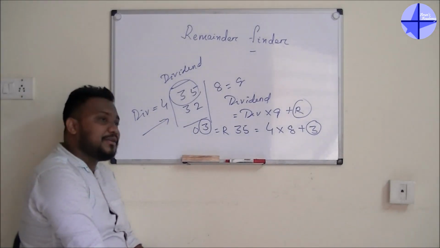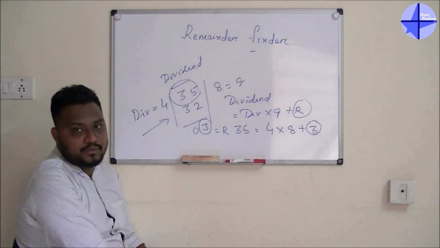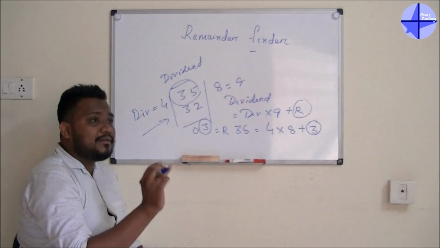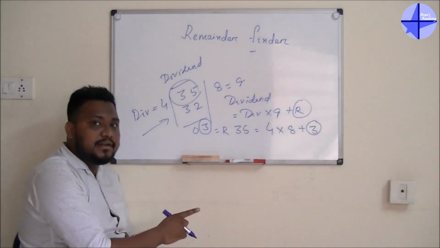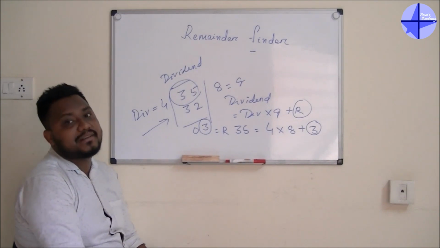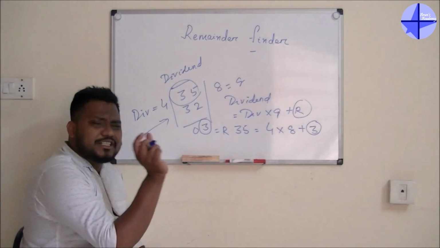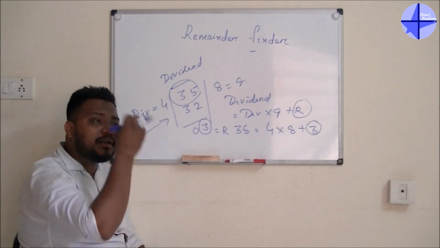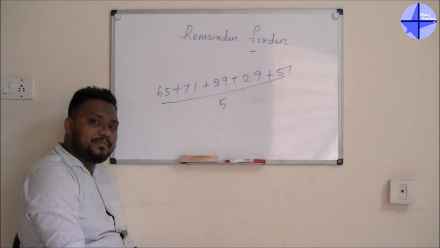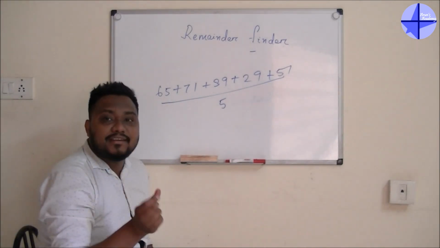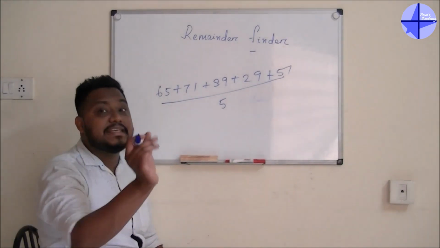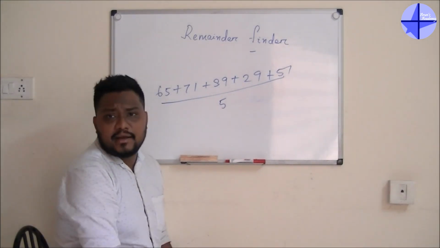They will ask you the second type, that is the equation type, and the third type, that is the power type. One more thing guys, whatever concept I told you in unit digit, the same concept is applicable here. Concept means I am talking about the power cycle and all. The small change that I will tell you, but the concept is totally same. What I told in unit digit, you have to go for unit digit of each and every number. So here you have to find the remainder for each and every number. After that you can add it.